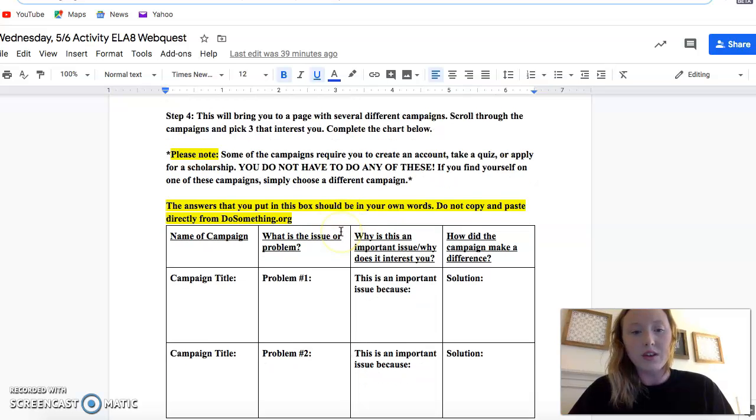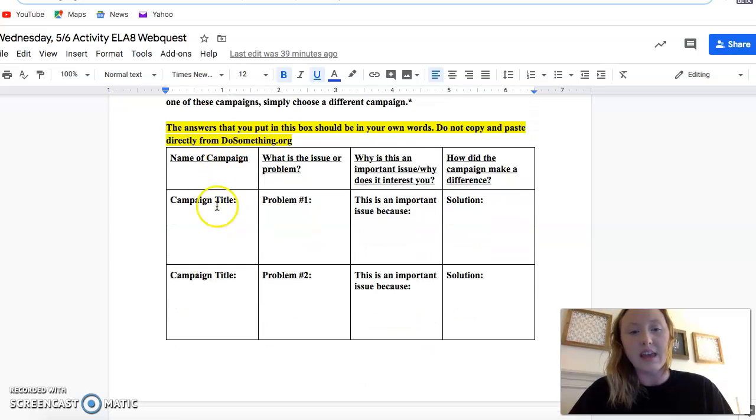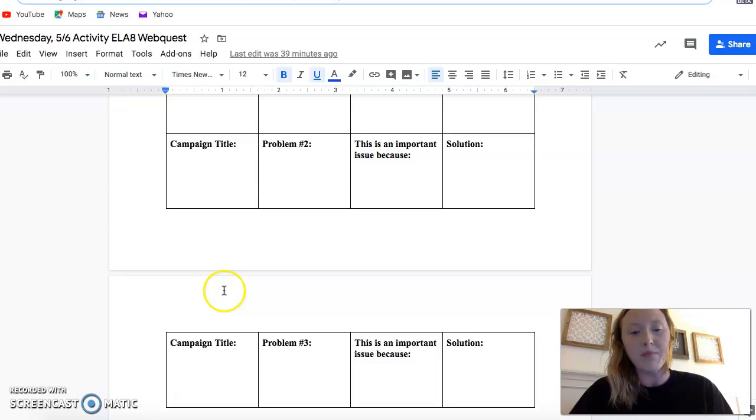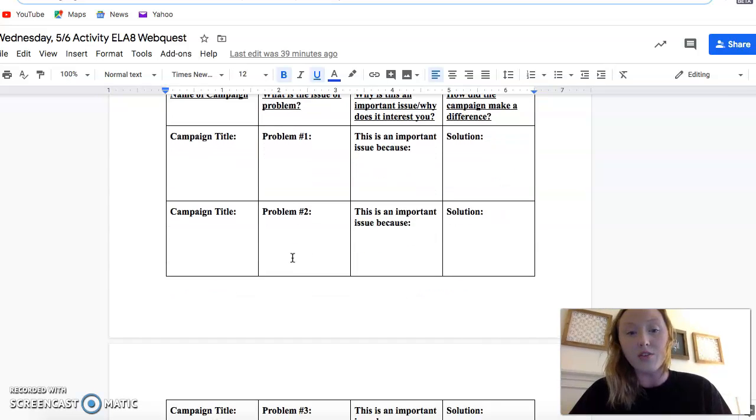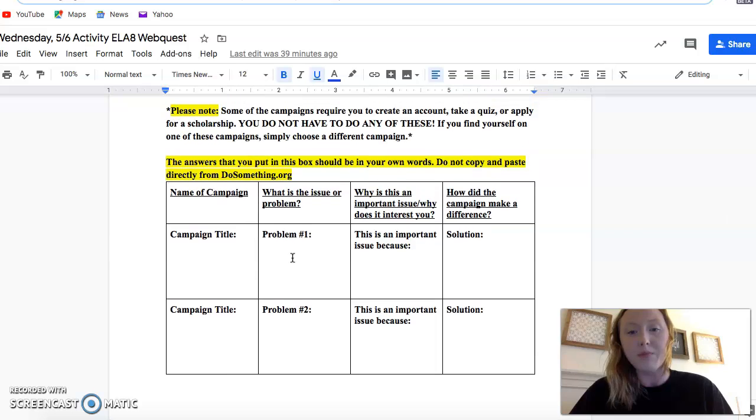Okay, so let's look here. So we are going to be looking at the name of the campaign, so you will be choosing 3. You're going to be locating the problem. Remember that every public service announcement has got a problem that they would like to have solved. So you will identify the problem. And why is this an important issue, and why does it interest you? So think about why this is important and how it interests you. So that's 2 questions. So I expect 2 answers for that.